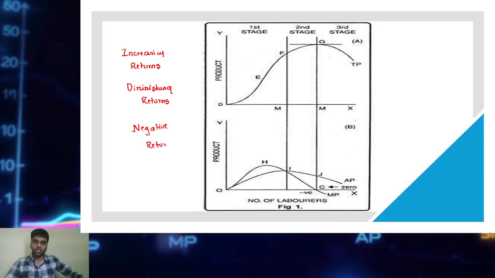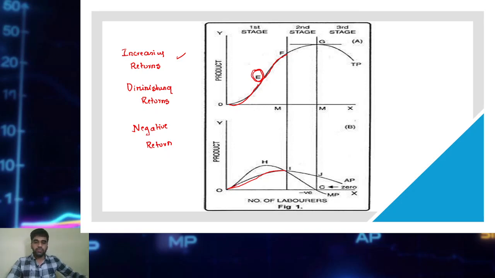So in the first stage, what happens? TP increases at an increasing rate, then reaches the point of inflection, and then increases at a decreasing rate till point F. What about AP? AP also increases, but not at the rate MP increases, and reaches its maximum.